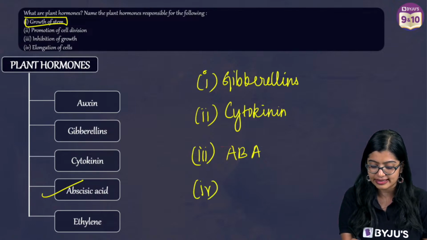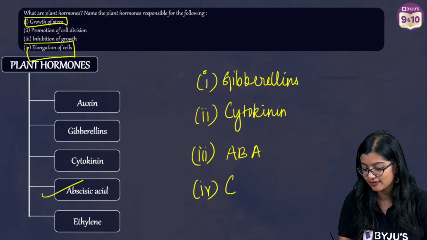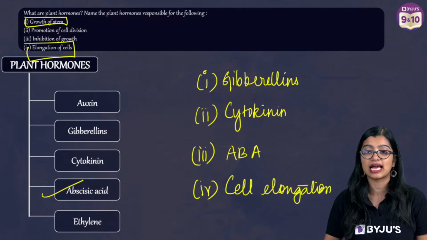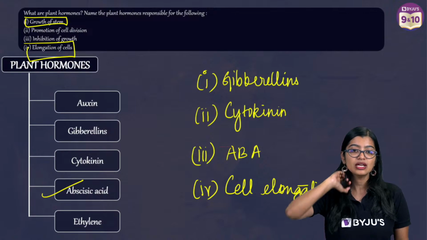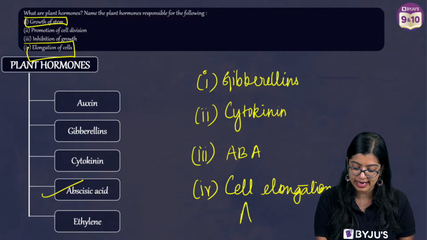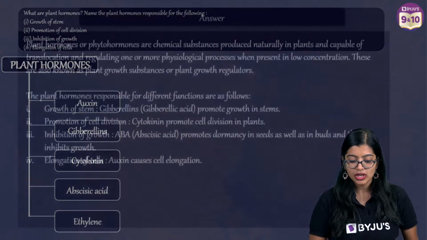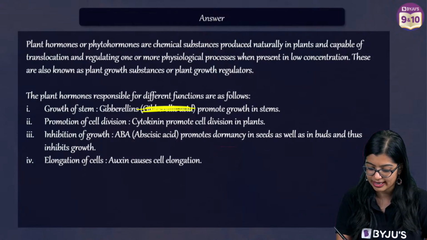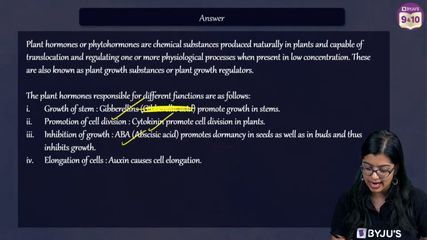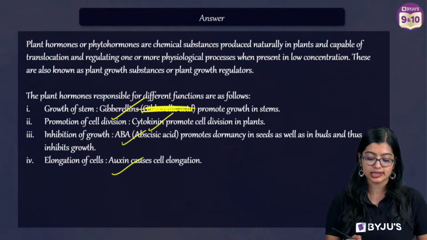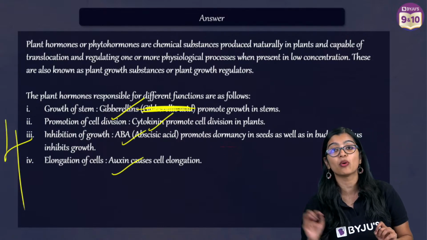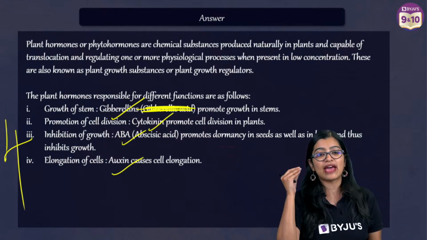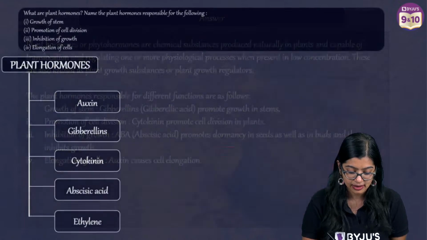Last but not the least, elongation of cells, right? We have cell elongation. What is responsible for cell elongation? Exactly, it is auxin, right? So your correct answers are gibberellin. Yes, we don't need gibberellic acid. Gibberellin, cytokinin, abscisic acid, and auxin. 1 mark each if you identify the correct one. 4 marks in total. Very simple and easy, right?